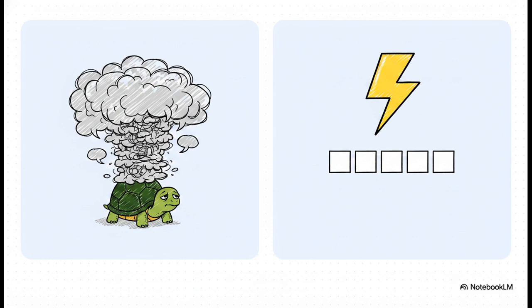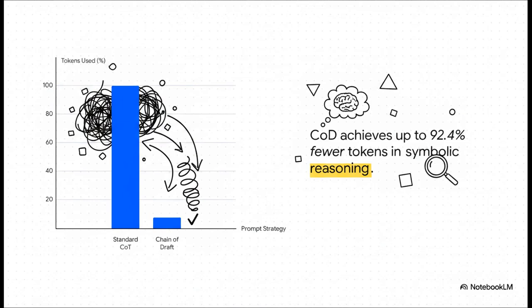Instead of letting the AI write out paragraphs of explanation, you explicitly instruct it to use a maximum of 5 words per reasoning step. So, the crucial point is the impact this has. By simply switching to chain of draft and enforcing that strict 5-word limit, you reduce your token usage by 92.4%. And honestly, the best part? Research shows this maintains 100% accuracy on complex symbolic logic tasks. You get the perfect logic with absolutely zero costly verbosity. It is a real game changer.